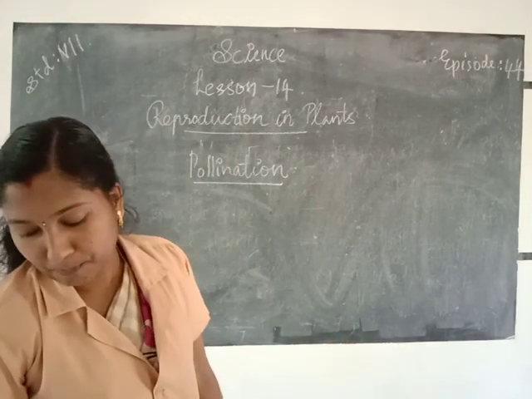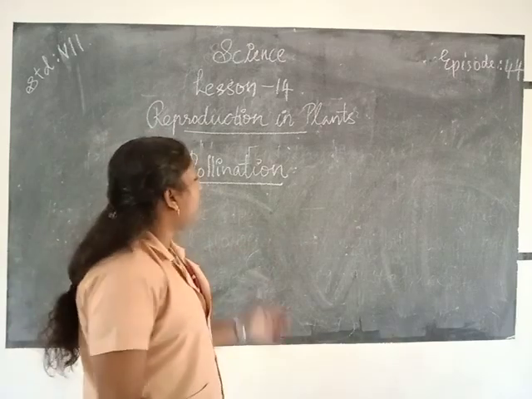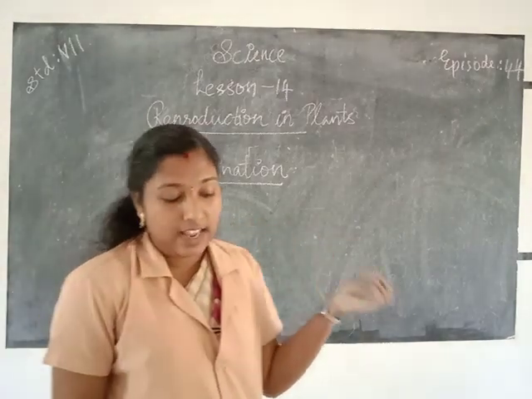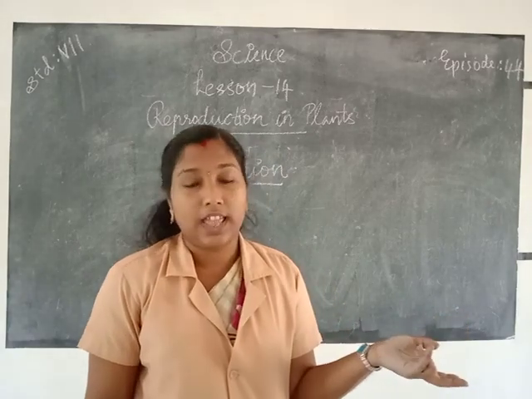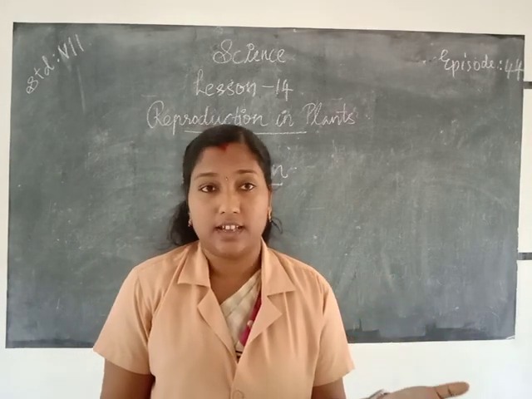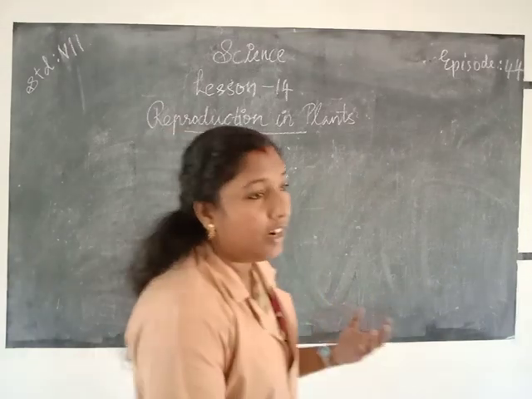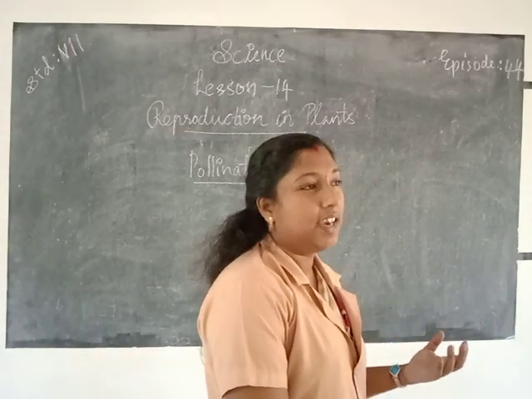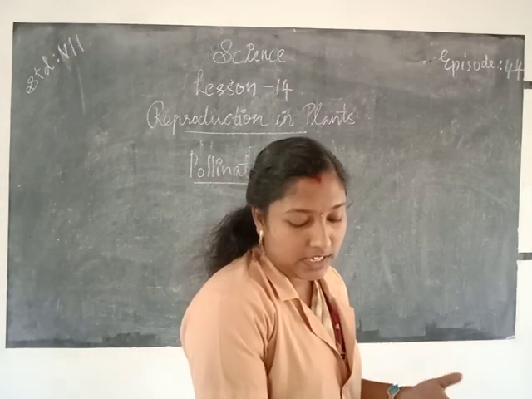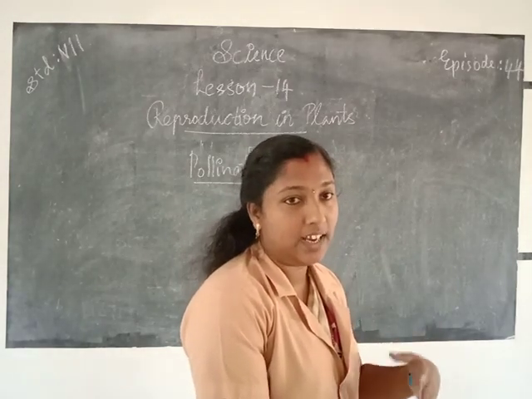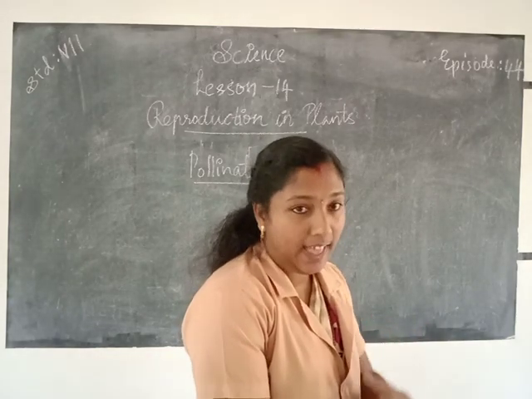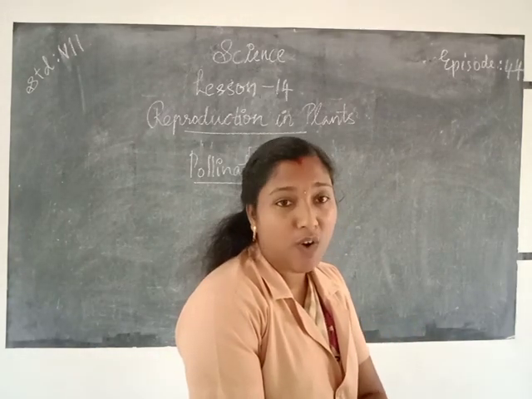Pollination means, we know that pollen grains are found in the anther. Inside the anther, the male gamete is there. So the transfer of pollen grains, that means the male gamete, from the anther to the stigma of a flower.